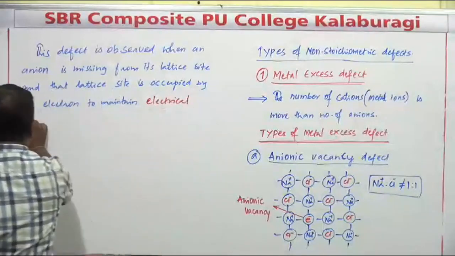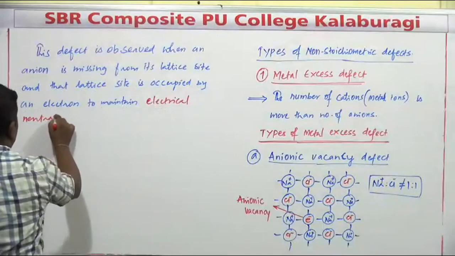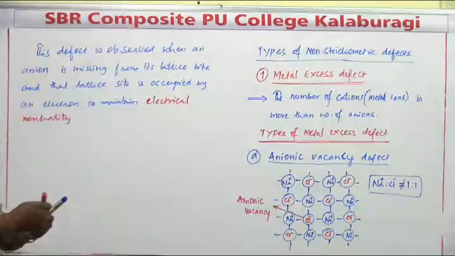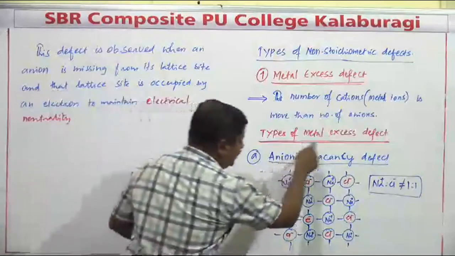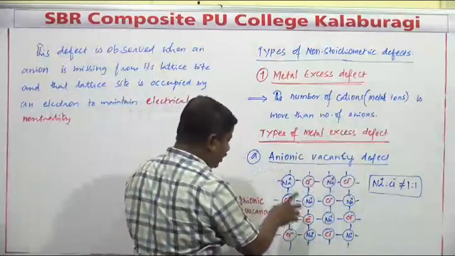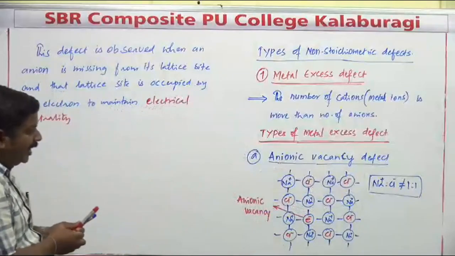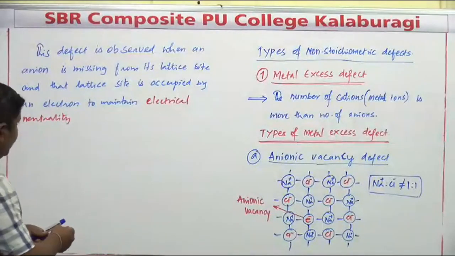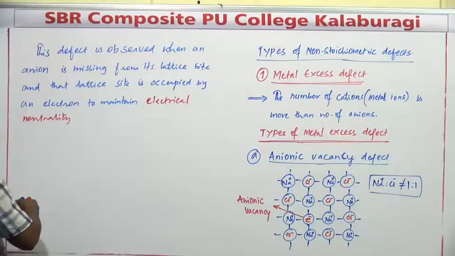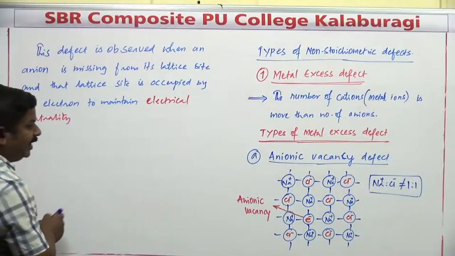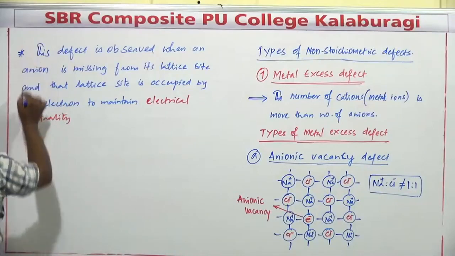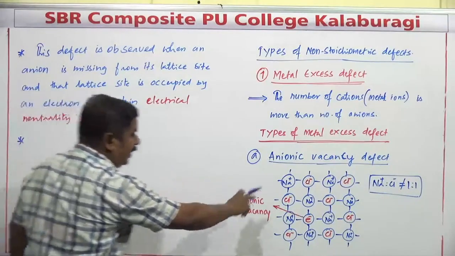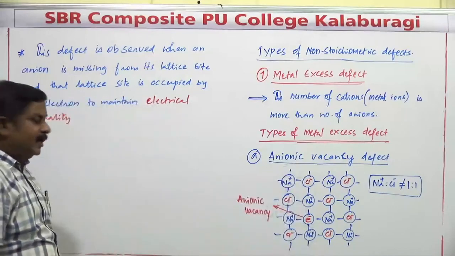To maintain electrical neutrality. So this defect is generally called what? Anionic vacancy. Why is it called anionic vacancy? A vacancy is created because of the missing of the anion. So this is commonly called the anionic vacancy defect. Especially in the case of these compounds, wherever the anionic vacancy defect is observed, every such crystal shows color.